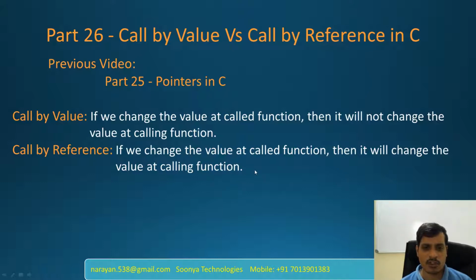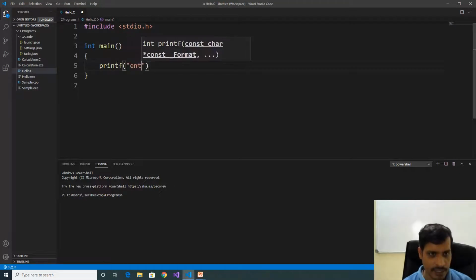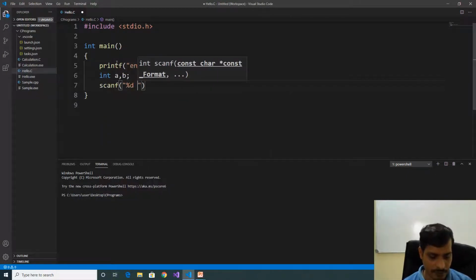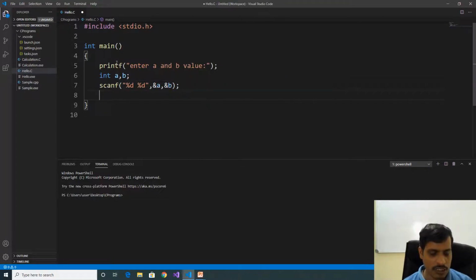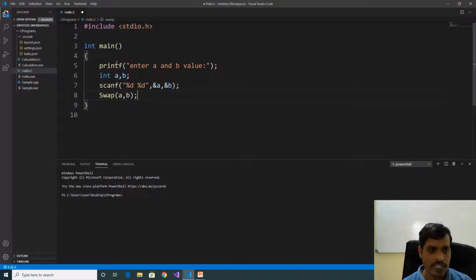We'll discuss these concepts over VS Code. Launch VS Code and create a C application. Here we are writing a program to swap the values. Printf, enter A and B values. Declare two variables and read the input from the command prompt. Int A, B. Scanf %d %d, address of A, address of B. Here we will invoke the swap function, swap, and pass A, B. We need to print A and B values before swap and after swap.